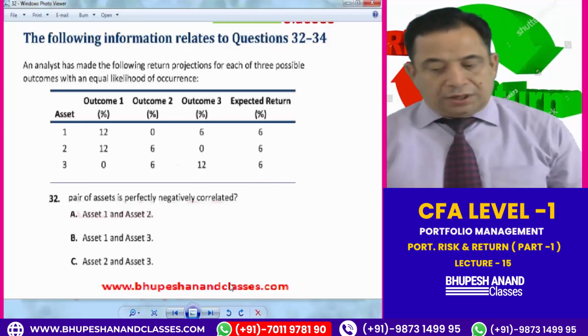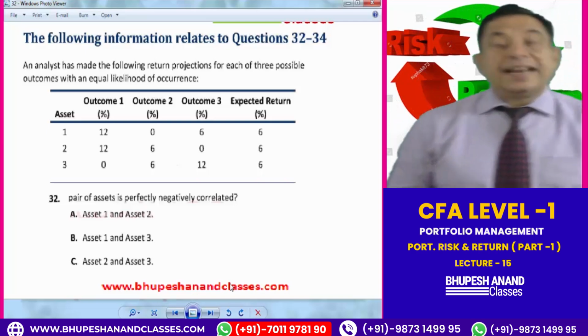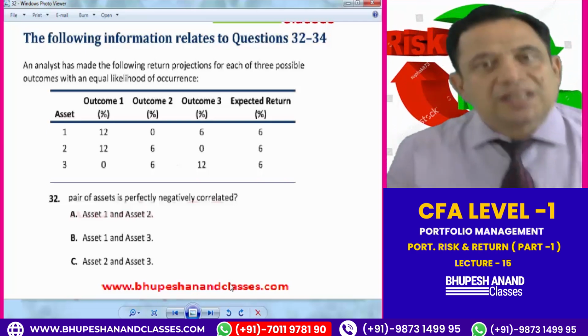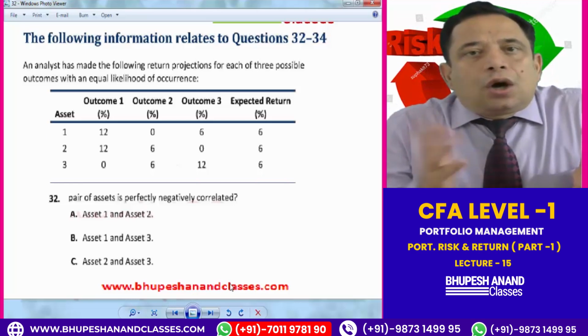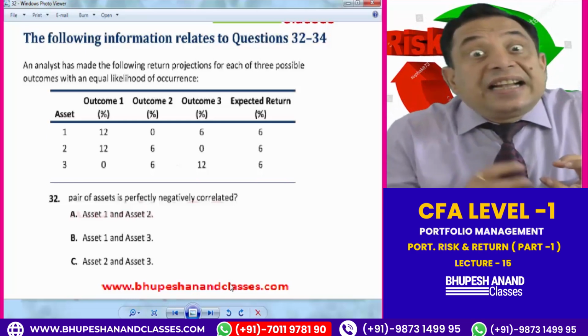Now see question number 32. Pair of assets perfectly negatively correlated. So the question is, which pair of assets, either 1 and 2, or 2 and 3, or 1 and 3, are negatively correlated?